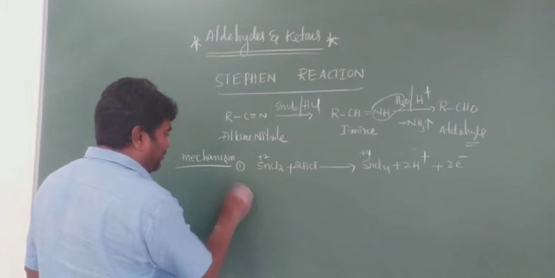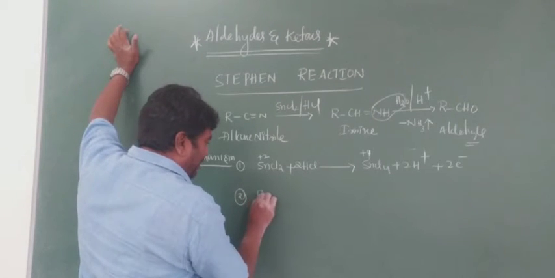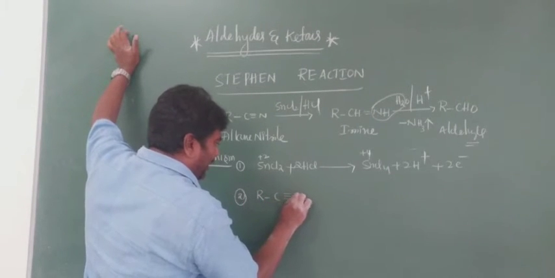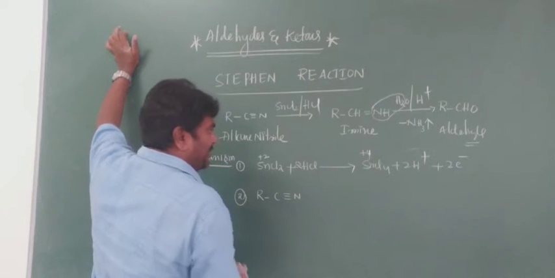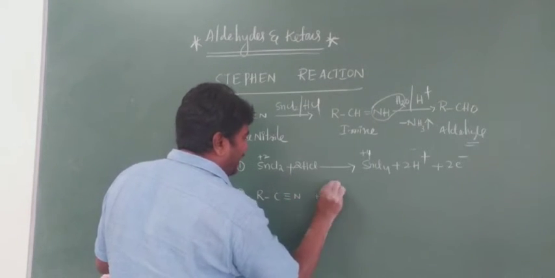What is the second step? See here, it is very important. In the second step, R C triple bond N plus 2 electrons.